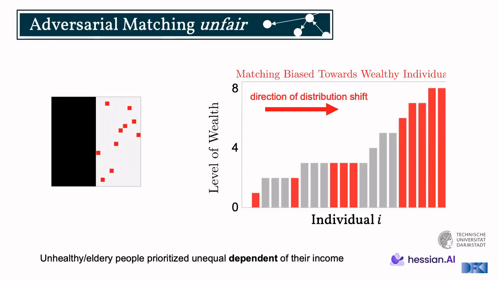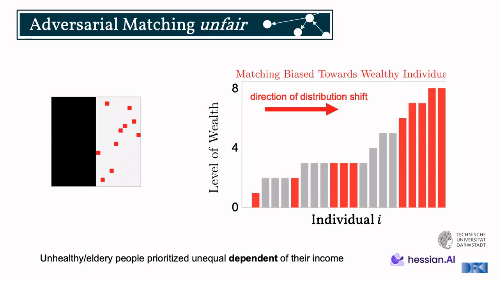So essentially saying now that only wealthy individuals are being matched. Just as a reminder, don't forget, these individuals that we have here are still unhealthy and elderly, but they are just now the subgroup of those which are actually very wealthy. So how do we say that this is unfair?